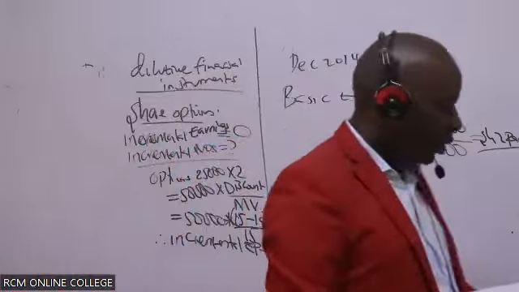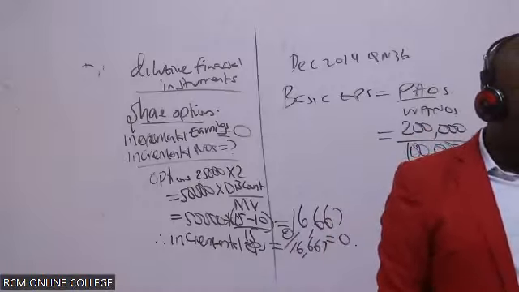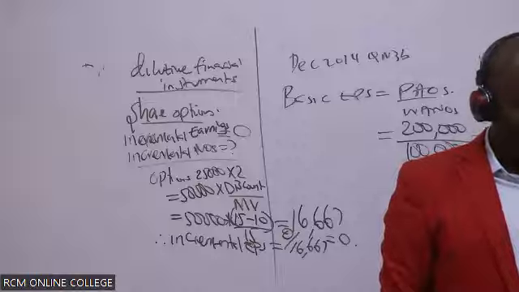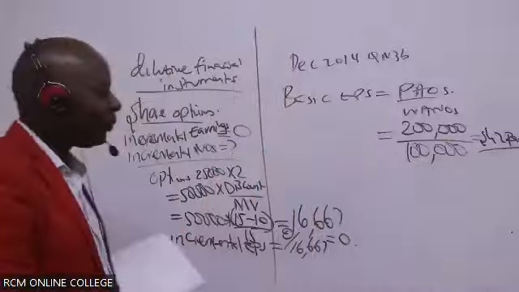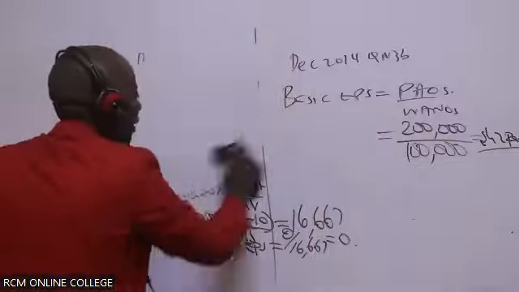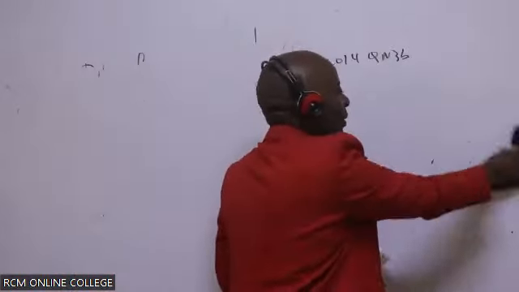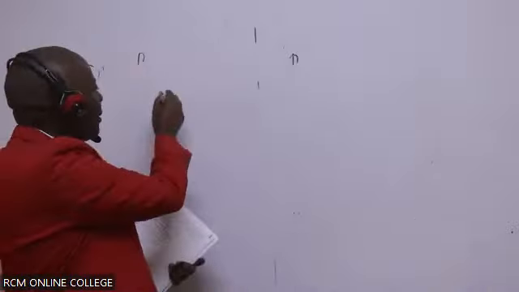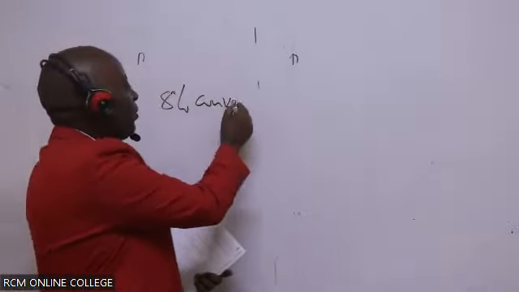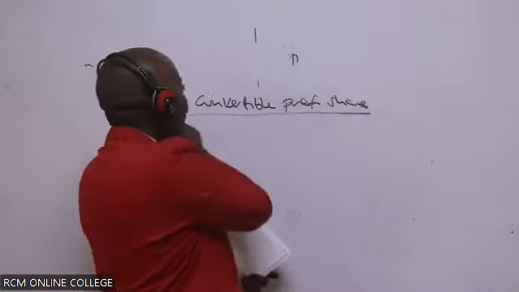And then now we go to the next item, which is the convertible preference shares. Of course, this is always dilutive, unless you made losses. So we have the 8% convertible preference shares. What do we have there, somebody?